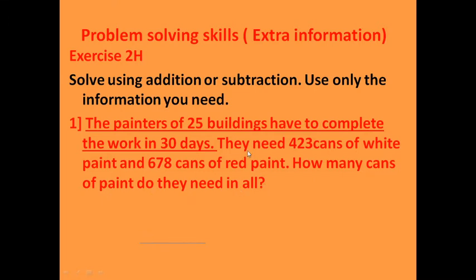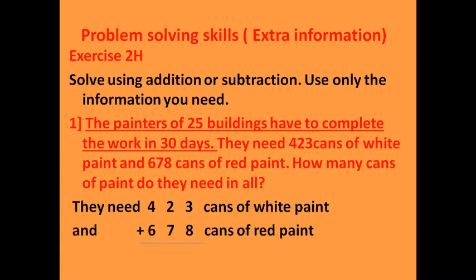So here if you read, how many cans of white paint do they need? 423. So this is the first important information we have. And second, what we will do is add 678 cans of red paint. So these are the two important pieces of information. They need 423 cans of white paint and 678 cans of red paint. So here, how many cans? What we will do is add.